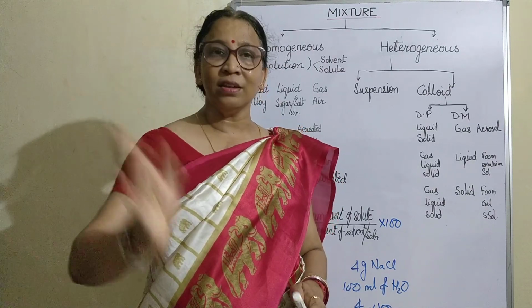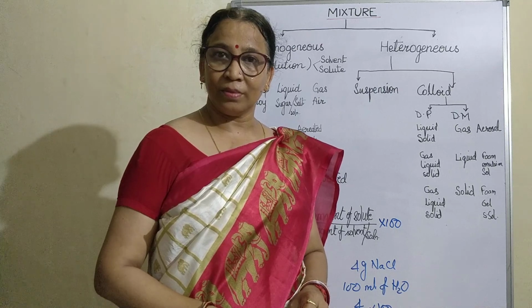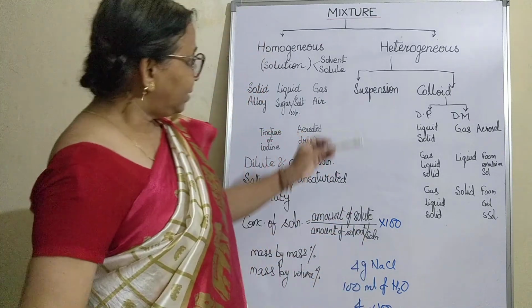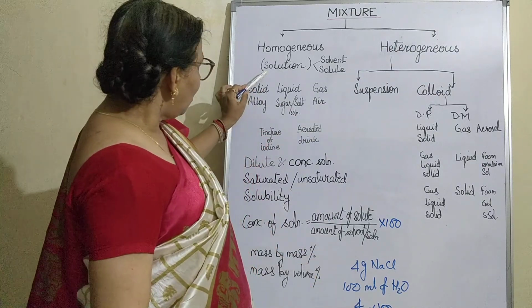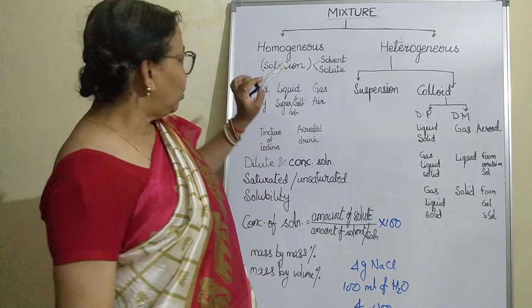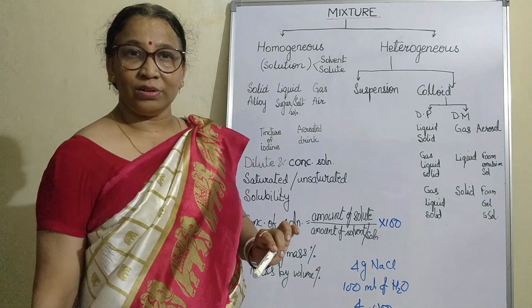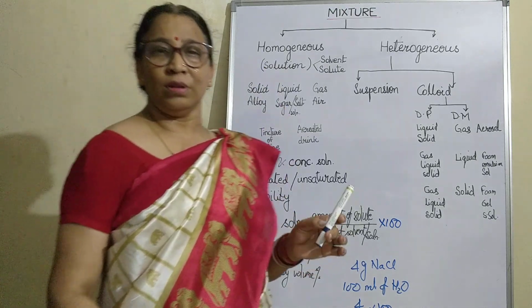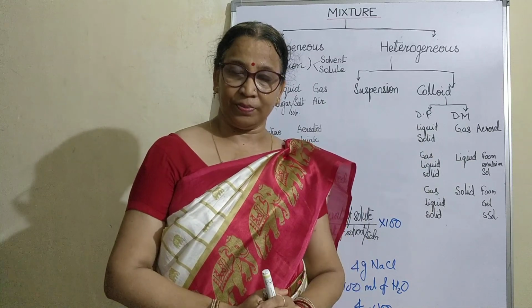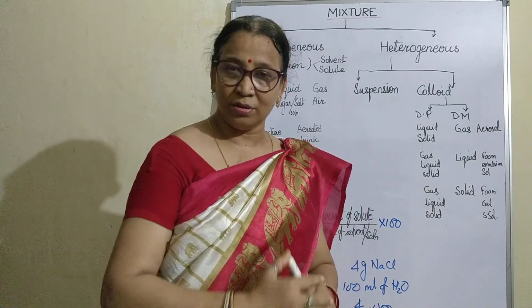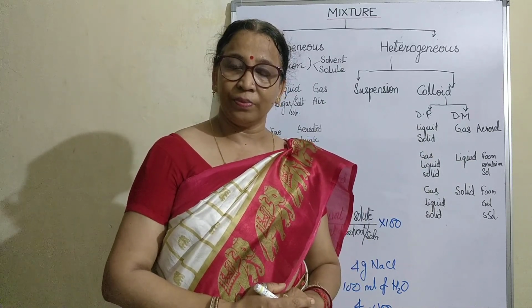You can see their boundaries. That is why they are called heterogeneous mixtures. One thing, in solution, there are some properties, children. In the solution, the components are evenly spread. Their boundaries are not distinguishable.